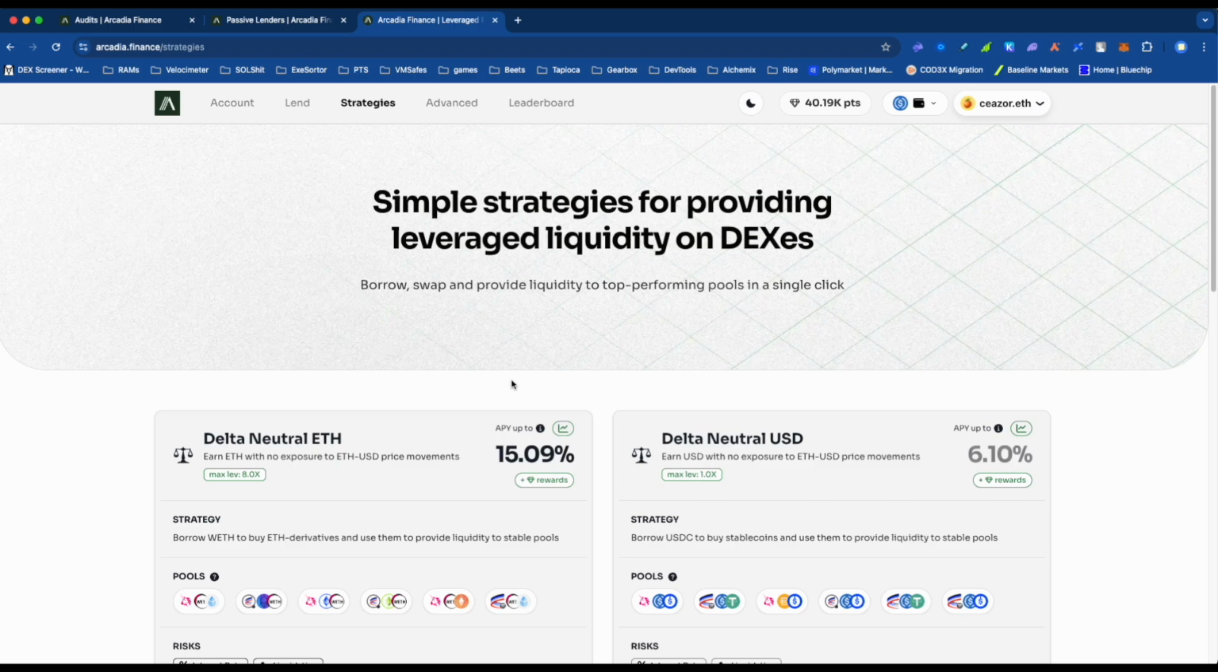They are pretty cool, pretty clever, and I think pretty easy to understand. So we have delta neutral ETH and delta neutral USD, sorry.